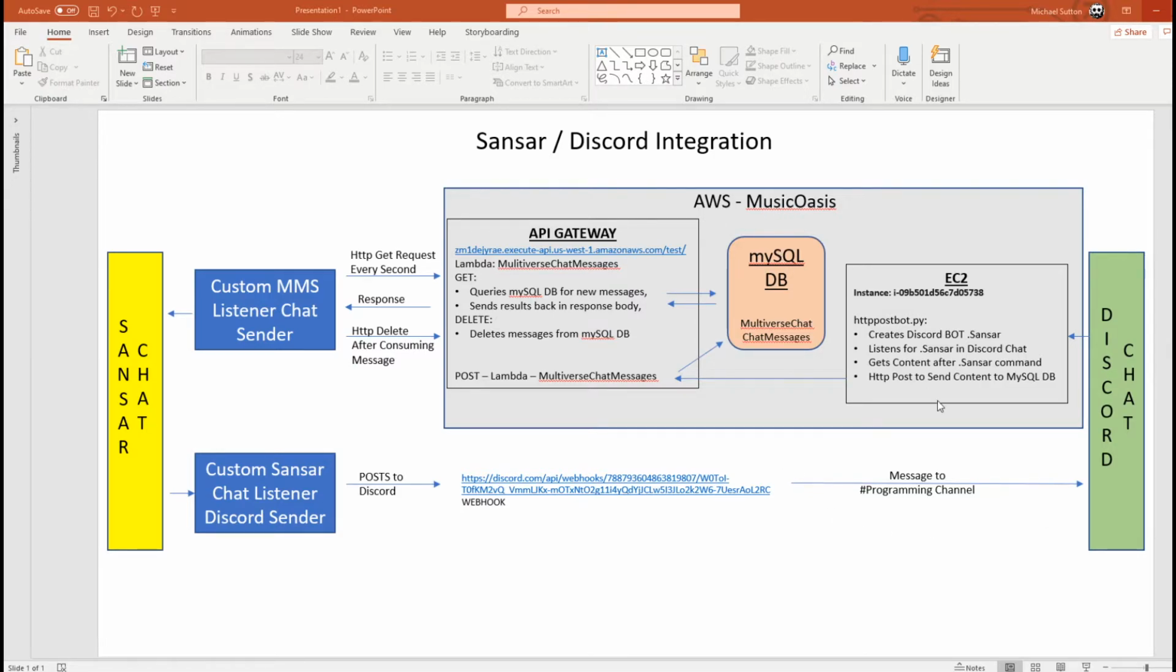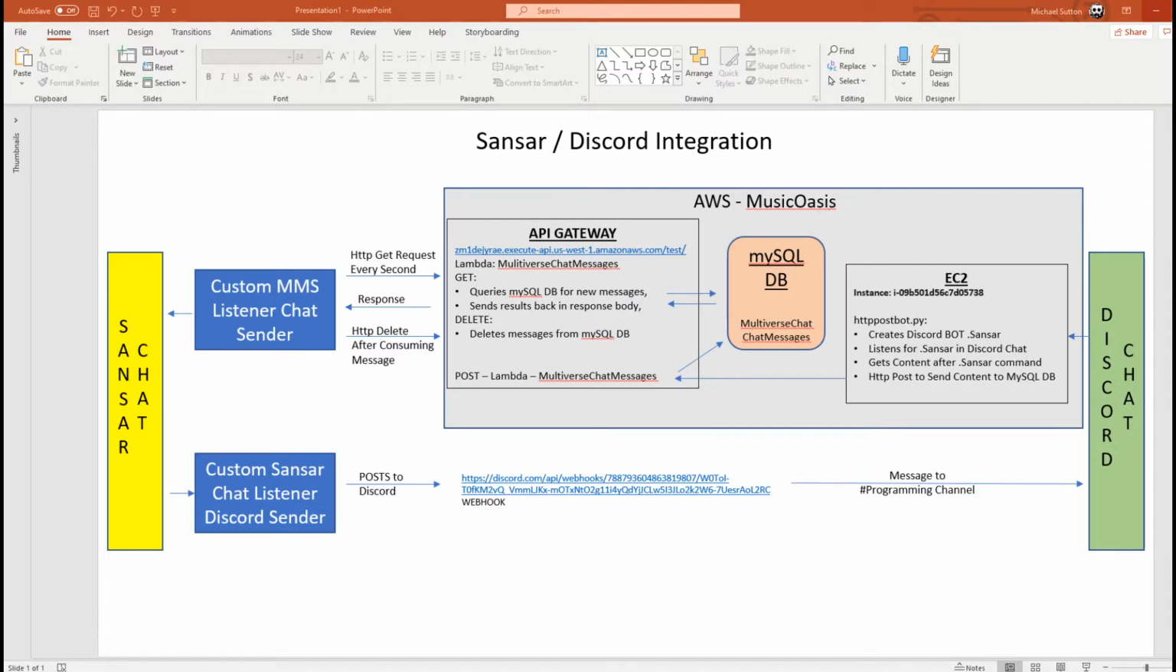Which we have a lot of stuff in right now. So what's happening is, first of all, EC2, we're running this bot 24/7 on EC2. So we just started. It creates that bot, the listener for the bot Sansar. It listens for the dot Sansar in the chat command, gets the content, posts it to a MySQL database via a post command in the API gateway.